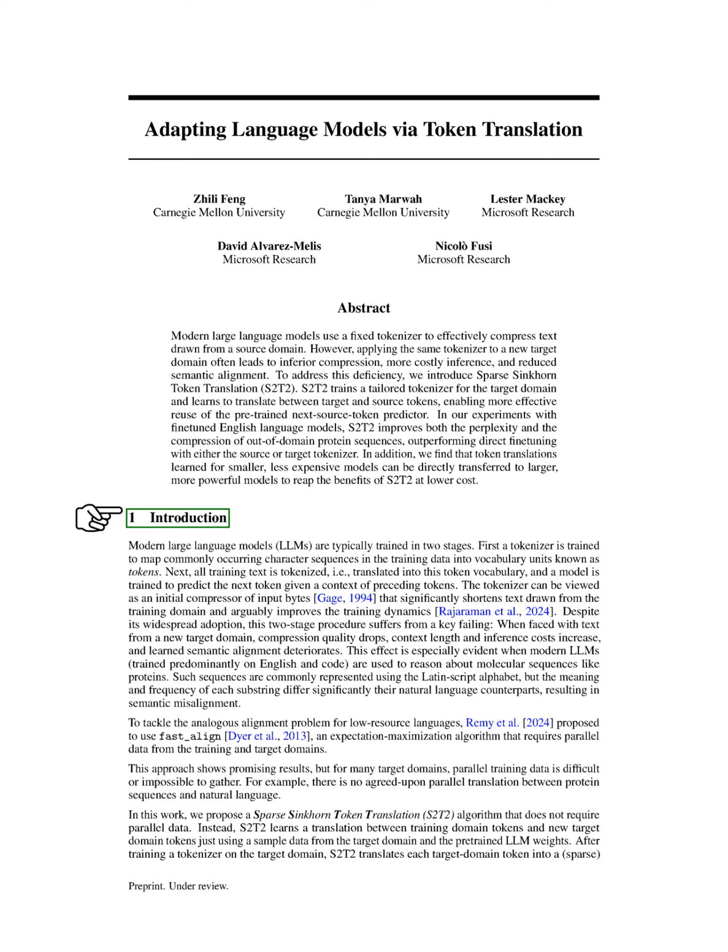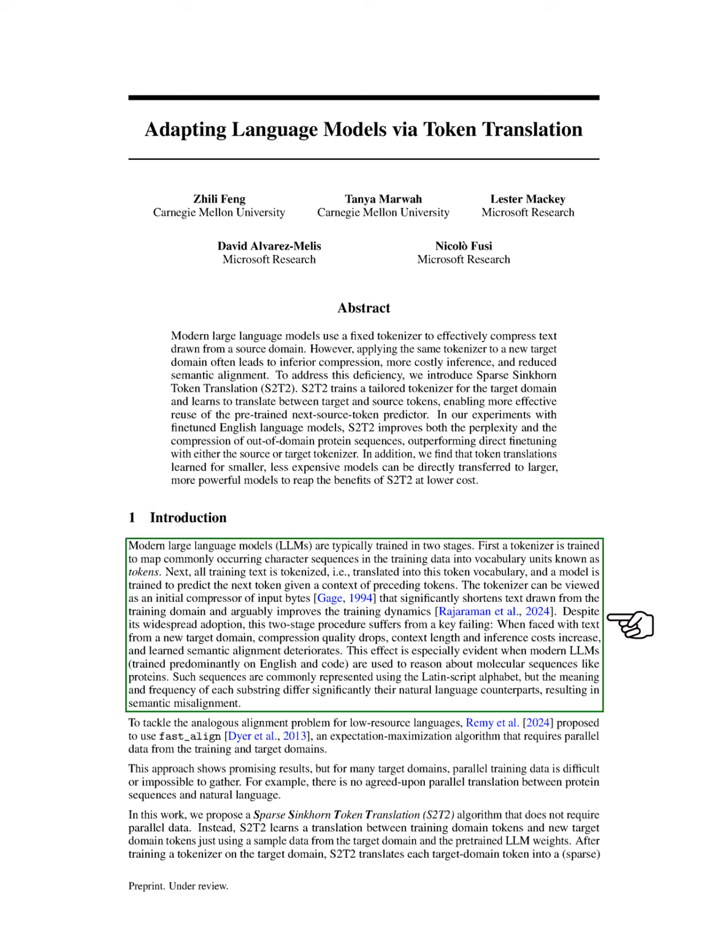Section: Introduction. In this section, we describe the training process of modern large language models, LLMs, which typically occurs in two stages. First, we train a tokenizer that converts frequently occurring character sequences in the training data into tokens. Then, we tokenize all training text, transforming it into this token vocabulary, and train a model to predict the next token based on the preceding ones. The tokenizer acts as an initial compressor, reducing the length of the text and potentially enhancing the training process.